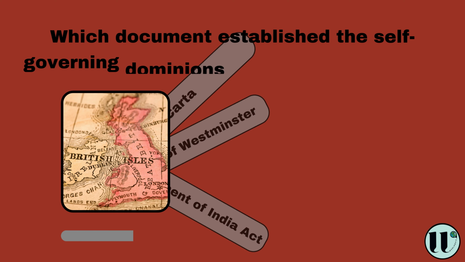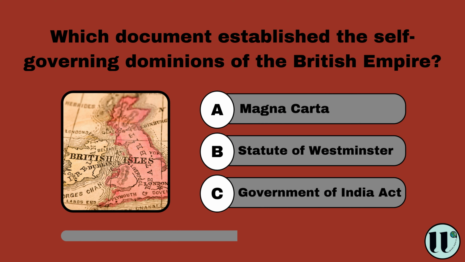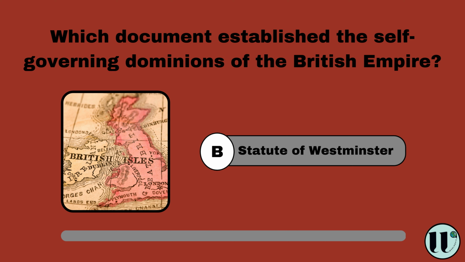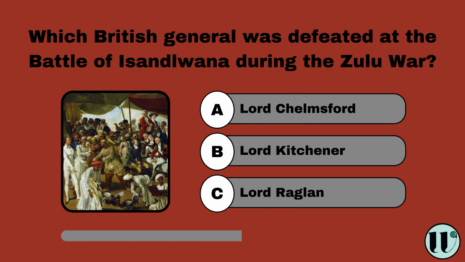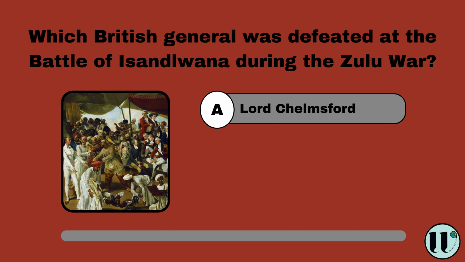Which document established the self-governing dominions of the British Empire? Magna Carta, Statute of Westminster, Government of India Act. Statute of Westminster. Which British general was defeated at the Battle of Isandlwana during the Zulu War? Lord Chelmsford, Lord Kitchener, Lord Raglan. Lord Chelmsford.